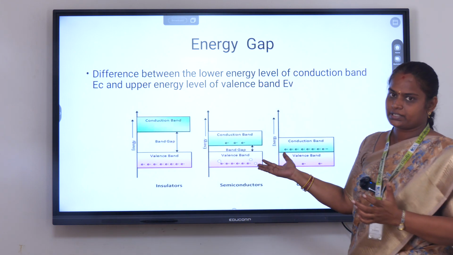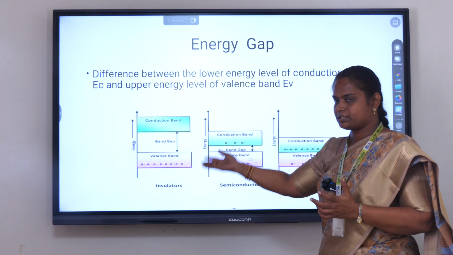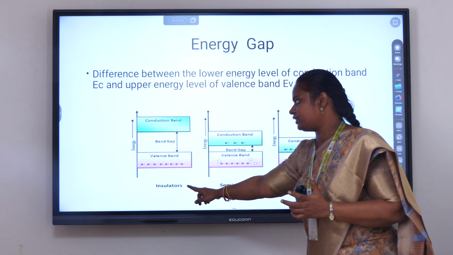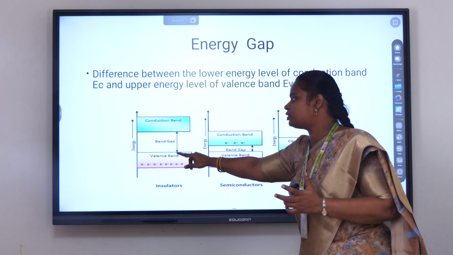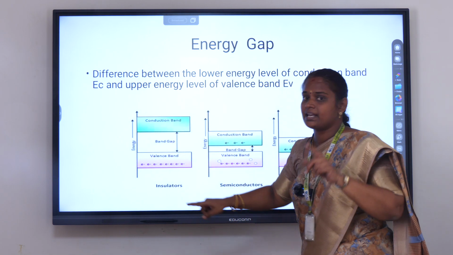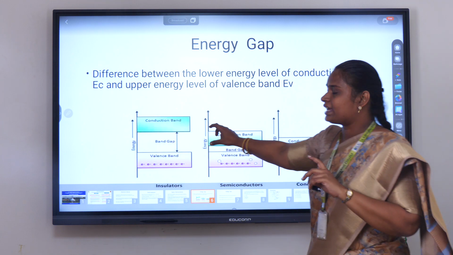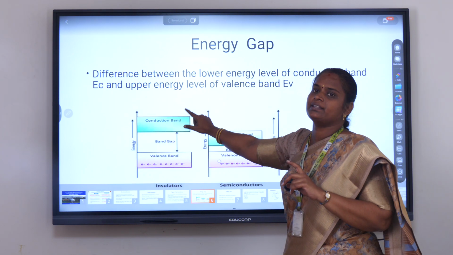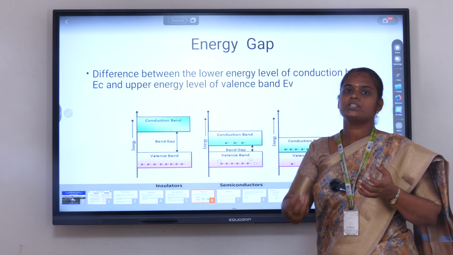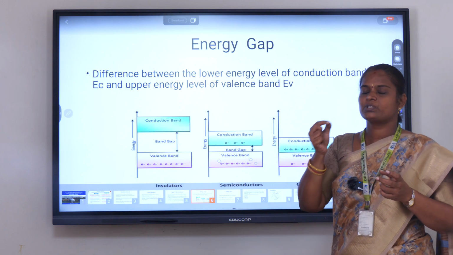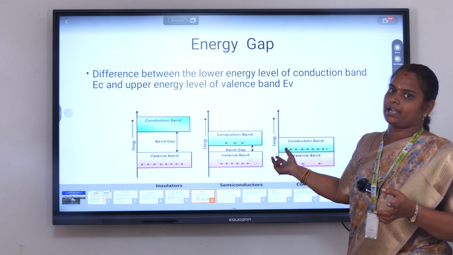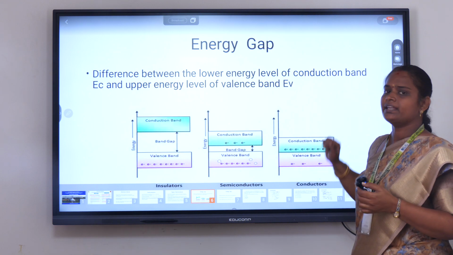This figure shows the energy gap structure of your insulator, semiconductor and conductors. For the insulator, there is a large gap between the valence band and the conduction band. This is your energy gap. The insulator doesn't allow the flow of electric current. Next one is conductor. A conductor allows the flow of electric current through it, so the gap is very less. Sometimes, if the temperature increases, overlapping also occurs. There is no gap between the valence band and the conduction band.